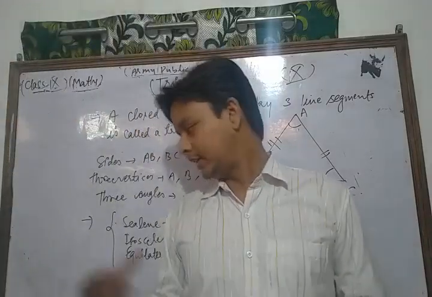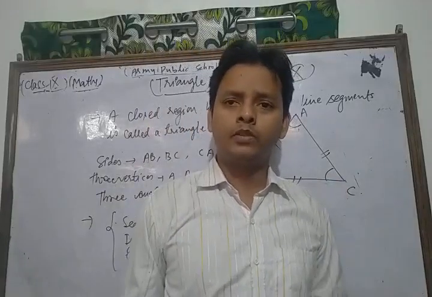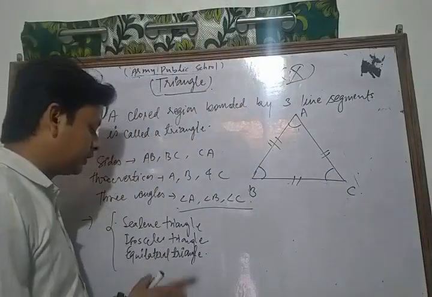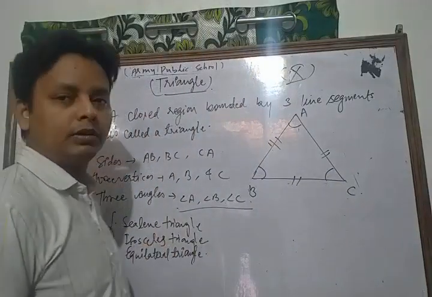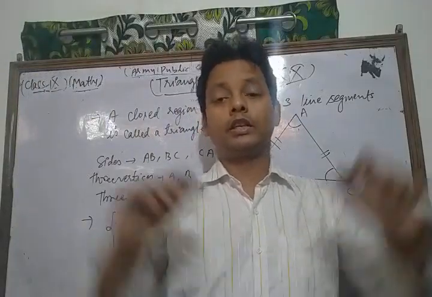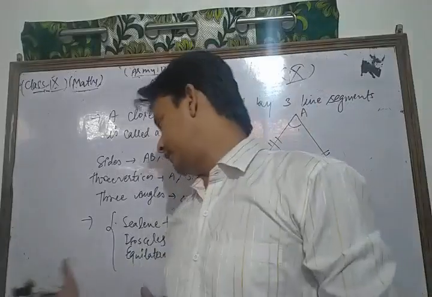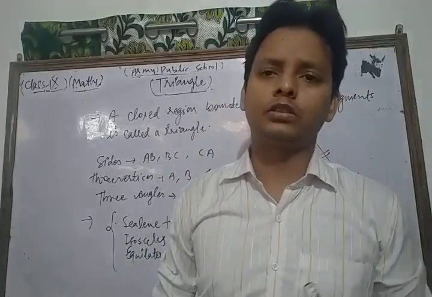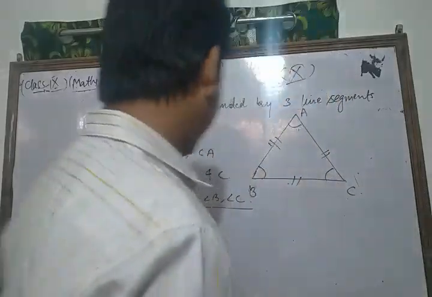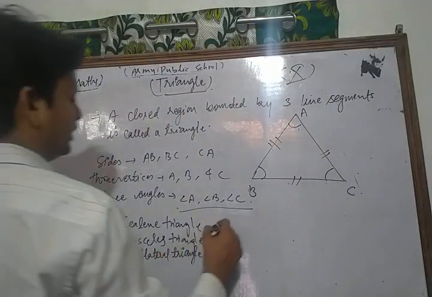And you know very well that in a scalene triangle all of its sides are different, not equal to each other. In an isosceles triangle any two of its sides are equal. And in an equilateral triangle all of its sides are equal to each other. So this is the concept of triangles. Now on the basis of angles, triangles are also of three forms.